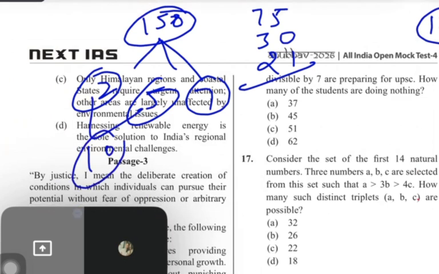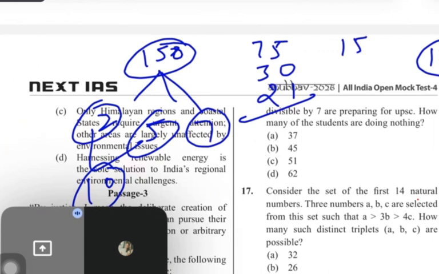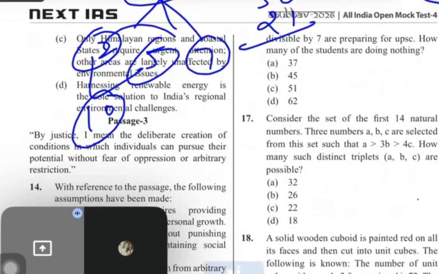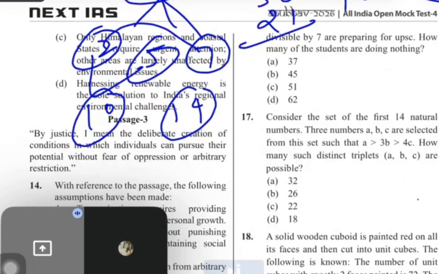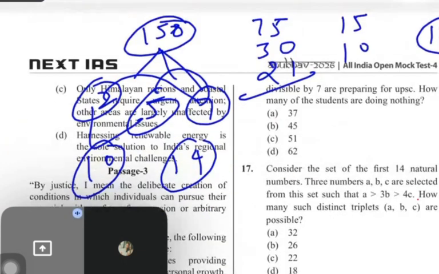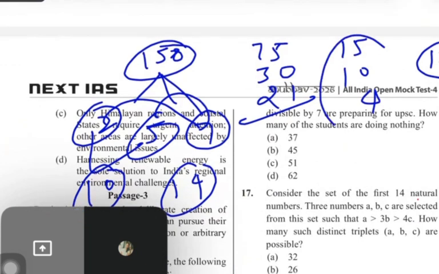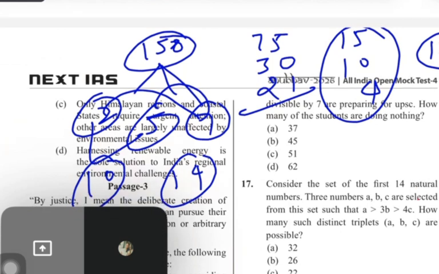Two and five common is 10, so 10 will divide this into 15 times. Now two and seven common is 14, so it will divide 10 times. Now five and seven common is 35, it will divide around four times. Now total count, guys. Five and seven common will be 35, right?